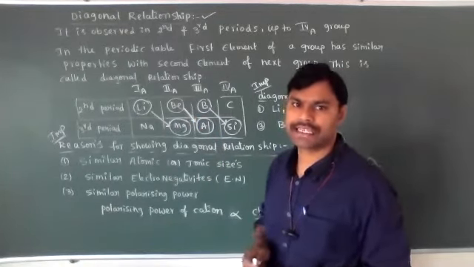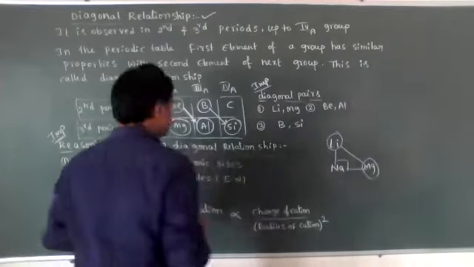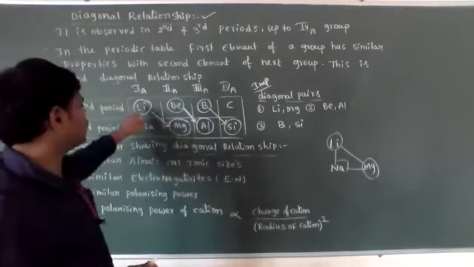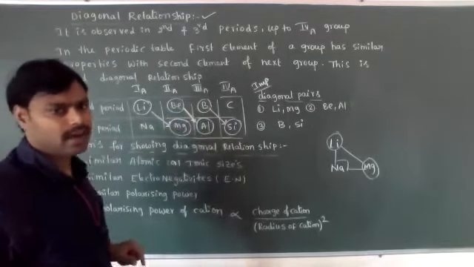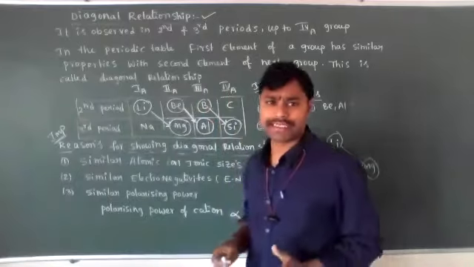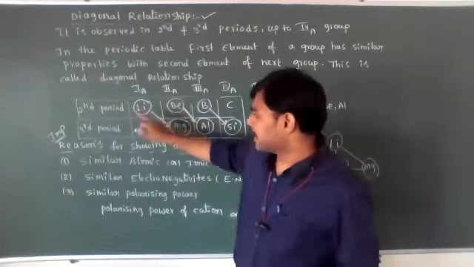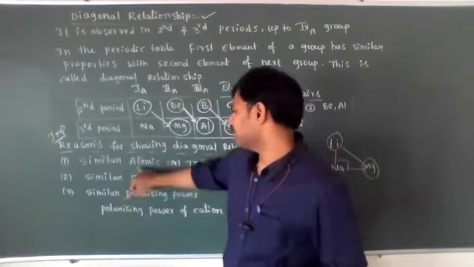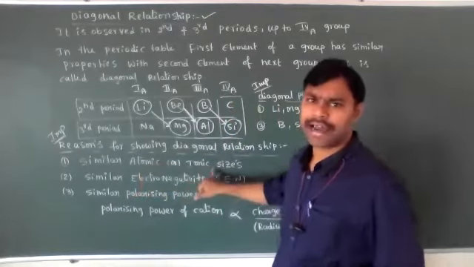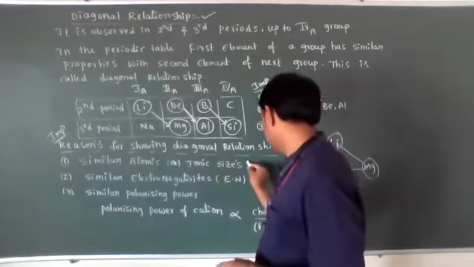What are the important reasons for exhibiting diagonal relationship in lithium and magnesium, beryllium and aluminum, and boron and silicon? The main reason is that second and third period elements are very small in size. Automatically they have similar atomic or ionic sizes or radii.